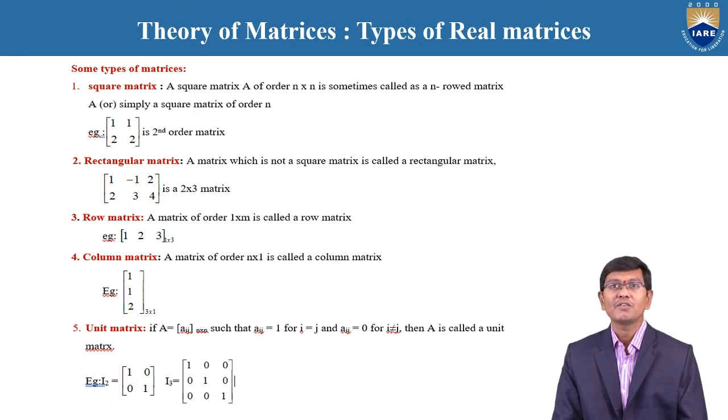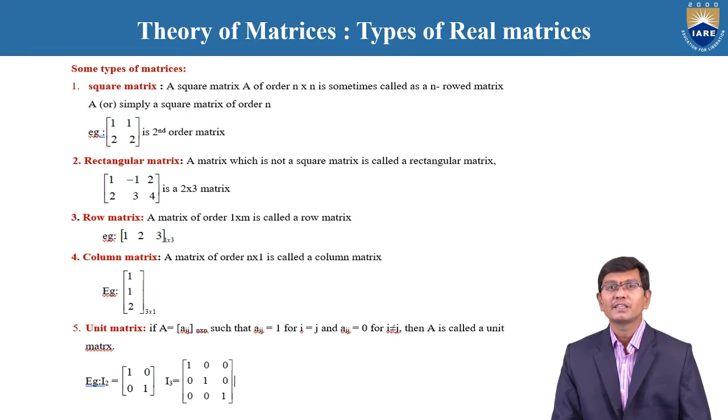Therefore, a matrix of order 1 cross m is called a row matrix. For example, 1, 2, 3. Here the number of rows is 1 and the columns are 3. Therefore, only one row is involved, so the matrix is said to be a row matrix.